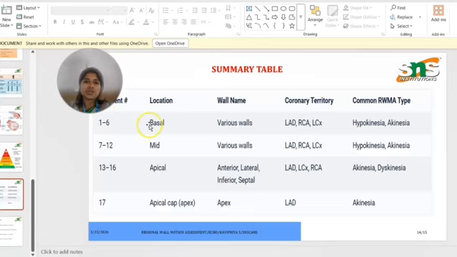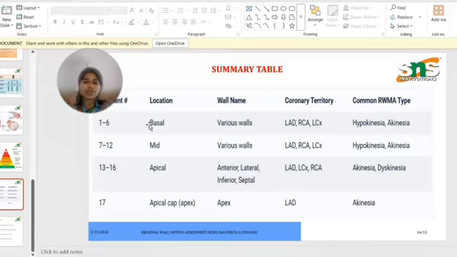Here, the summary table: segments 1 to 6 are basal. The location is basal, and the walls are various walls, with arteries LAD, RCA and LCX, and the common RWMA is hypokinesia or akinesia. Segments 7 to 12 represent the mid part of the LV, with various walls, arteries LAD, RCA and LCX, and hypokinesia or akinesia. Segments 13 to 16 represent the apical part, which is anterior, lateral, inferior and septal, supplied by LAD, LCX and RCA arteries, and mostly akinesia or dyskinesia.